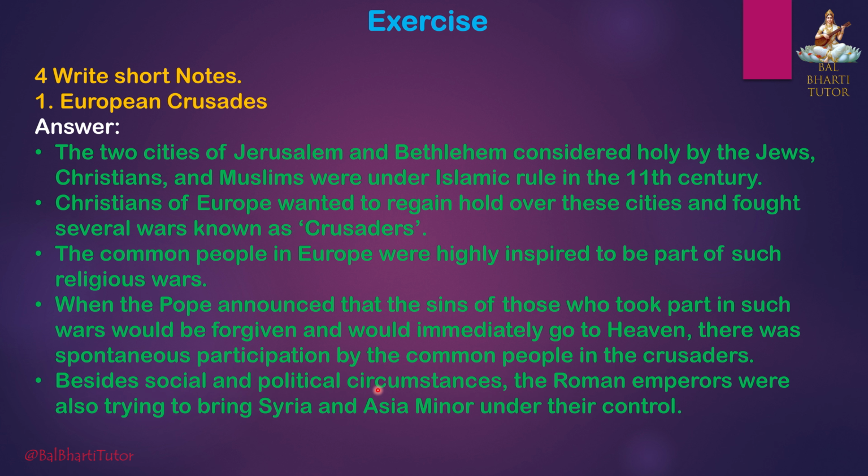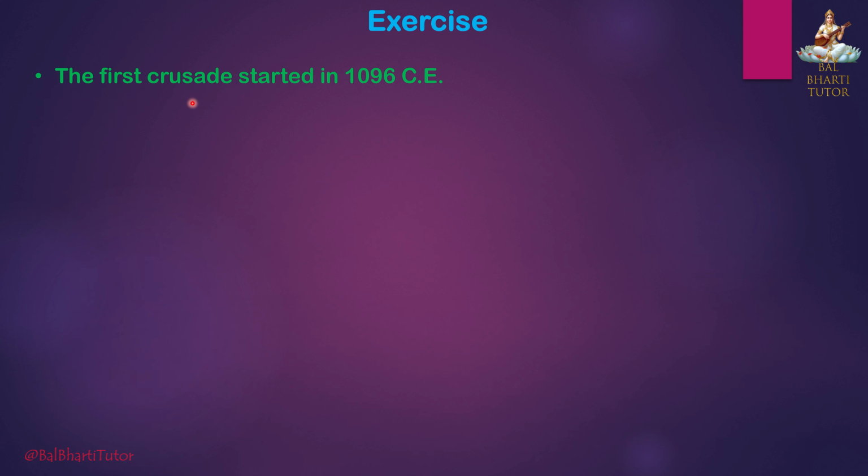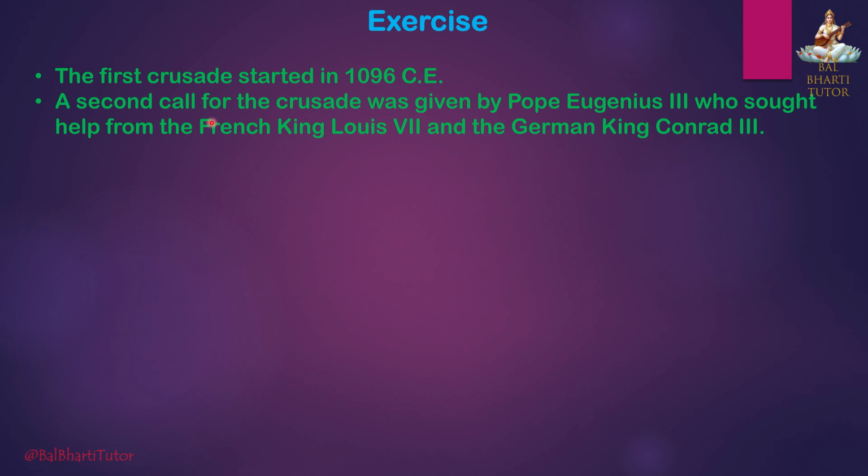Besides social and political circumstances, the Roman emperors were also trying to bring Syria and Asia Minor under their control. Moreover, the rich merchants in Genoa and Venice in Italy were looking for Central Asian markets to establish their trade. The first crusade started in 1096 CE. A second call for the crusade was given by Pope Eugenius III, who sought help from the French king Louis VII and the German king Conrad III.